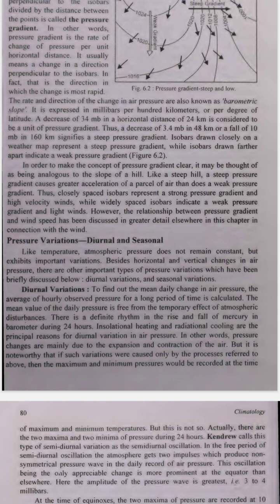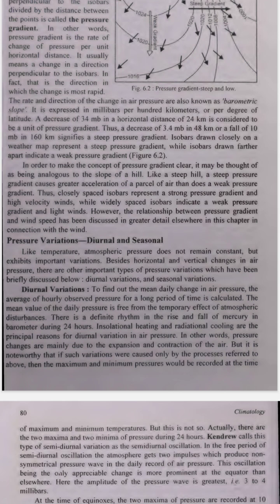6. Visualizing with a real-life example. Imagine you have a bowl filled with water, representing high-pressure air, and a bowl with less water, representing low-pressure air. If you tilt the two bowls towards each other, the water will flow quickly from the fuller bowl to the less full bowl. The steeper the tilt, the faster the water flows. This is similar to how air moves between different pressures. A steeper pressure gradient, steeper tilt, causes faster winds, faster water flow.